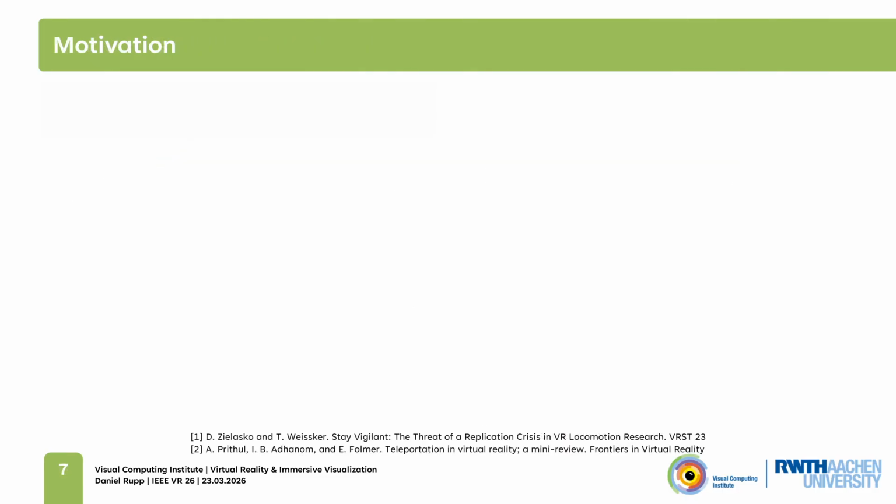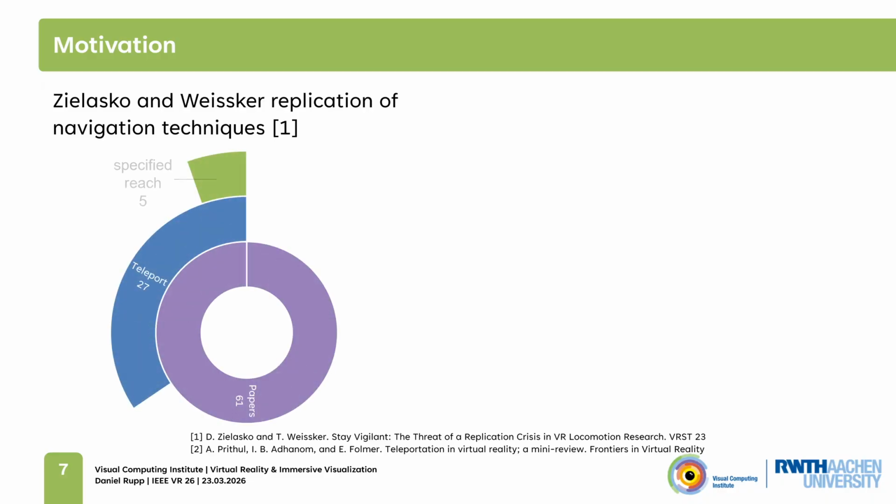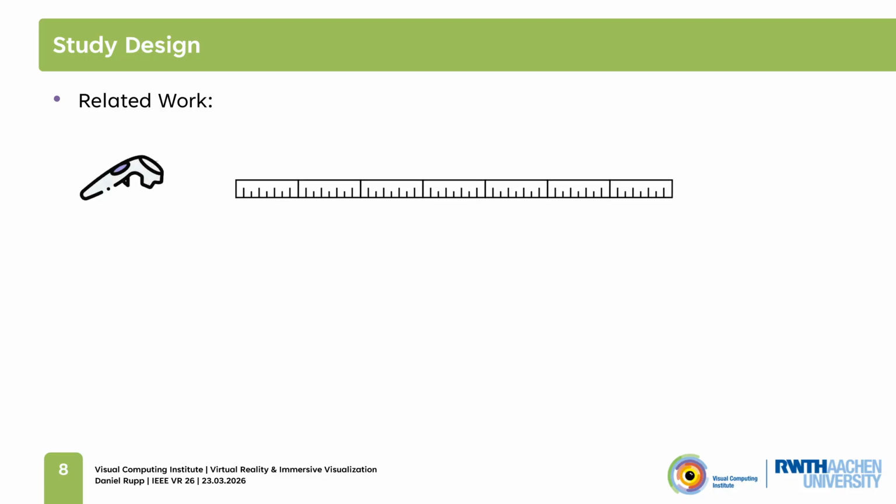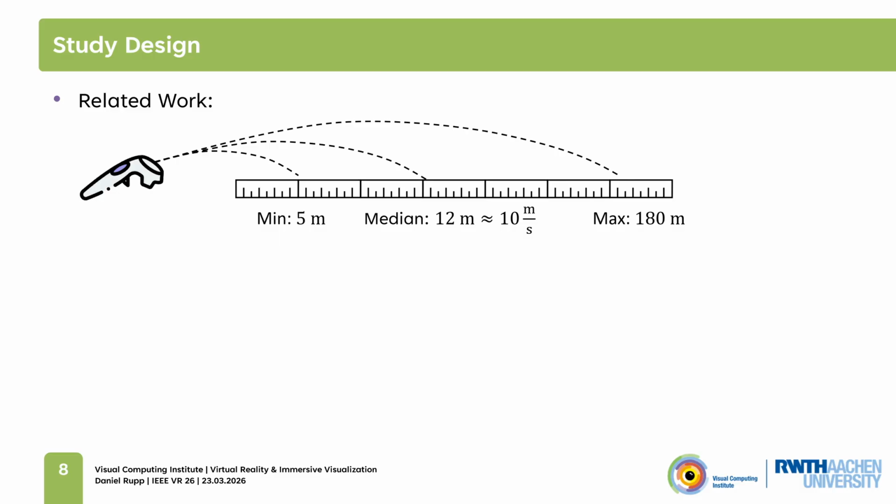When looking into other papers to figure out what values for the velocity or what the maximal reach of the used teleportation technique was, we quickly found out that this is something that is rarely reported in the literature. We looked at 2 review papers and only 5 out of 27 and 1 out of 13 reported the maximal reach or the velocity of the teleportation technique. If values were reported, the maximal reach ranged between 5 and 180 meters with around 12 meters on average.